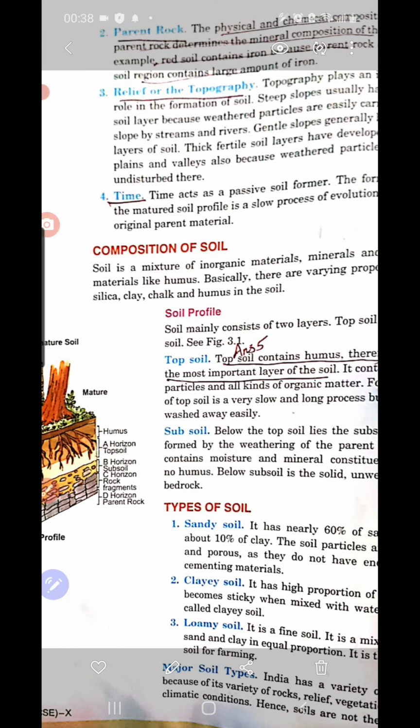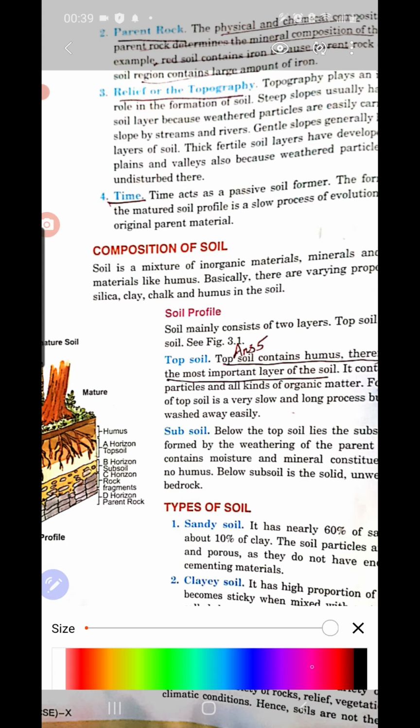Then another important factor is parent rock. Parent rock means, as we said, soil is formed from rocks, and there are different kinds of rocks. The soil obtains the nature of the rock from which it is formed. Like black soil is mainly formed out of igneous rocks. Igneous rock is mainly formed out of lava. So the soil which is formed out of igneous rock has the black color. So black soil is formed. In this way, the soil obtains the nature of the parent rock.